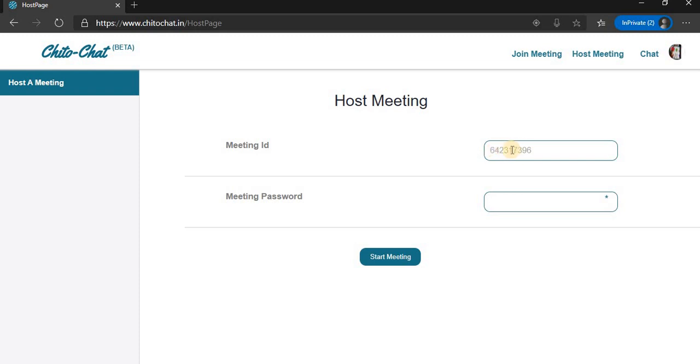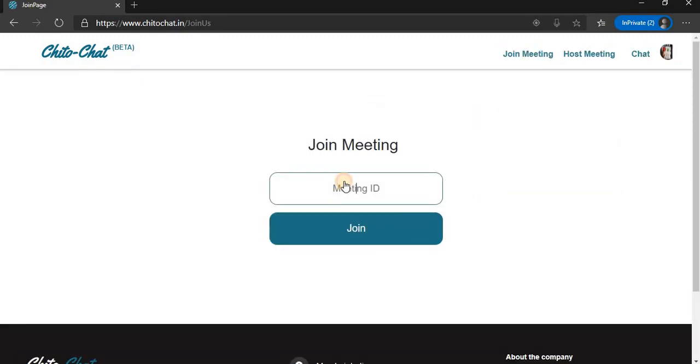Or you can also simply provide this particular meeting ID and the password to them, so that they can click on join meeting and provide this meeting ID. After providing a valid meeting ID and clicking on this join button, one pop-up will ask for the password. On putting in that correct password, the participant can join the meeting. So joining a meeting doesn't require any registration, but hosting a meeting, yes, it needs registration.